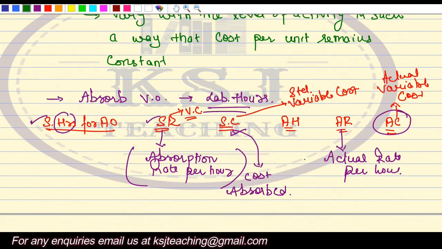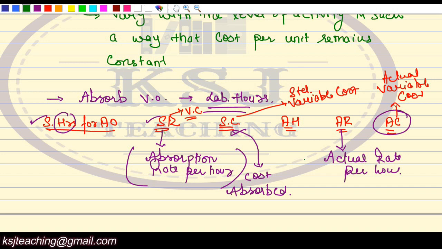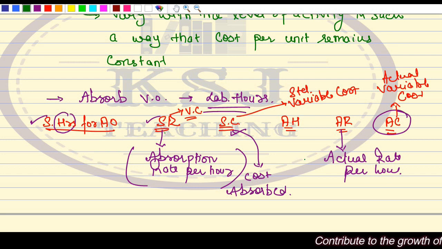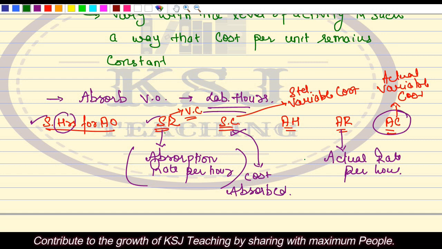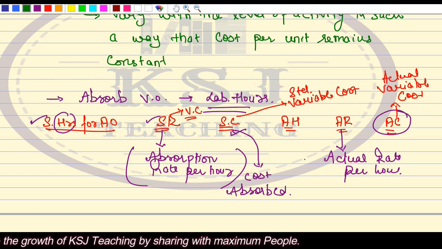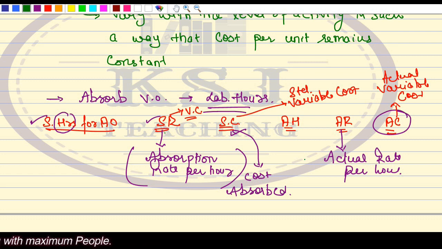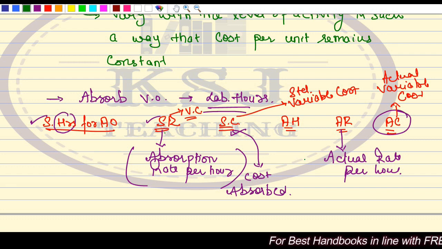Now this part is important for you to understand: standards on the basis of actual output is basically what I am planning to absorb. What is the standard rate? The rate calculated on the basis of the budgeted data, the rate which I am going to use for absorption on the basis of actual output. The actual rate is the rate that you have paid. Here the rate means the variable overhead rate.